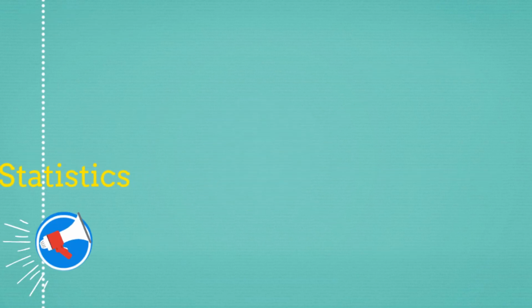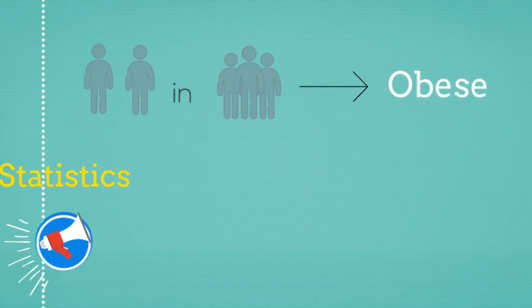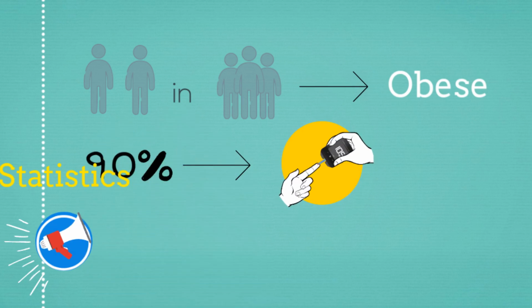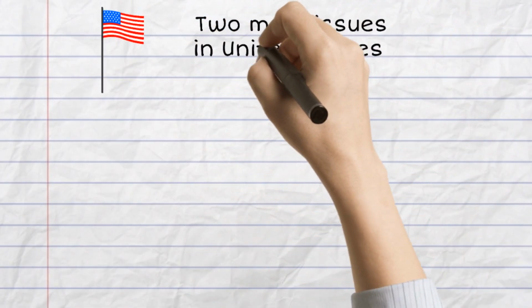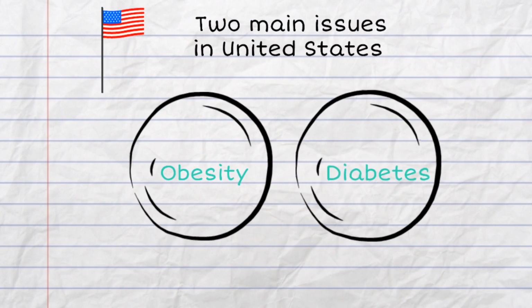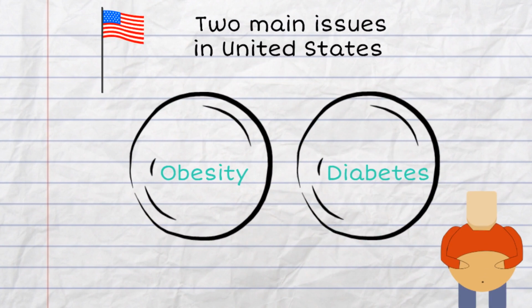A statistic says that more than 2 in 3 adults were considered to be overweight or have obesity in the US, and almost 90% of people living with diabetes are obese or overweight. The two biggest issues that the United States is facing are obesity and diabetes, and these two problems are weakening the United States' health, decreasing their capacity, and pressuring their economic security. So the government is doing many strategies to stop these problems.